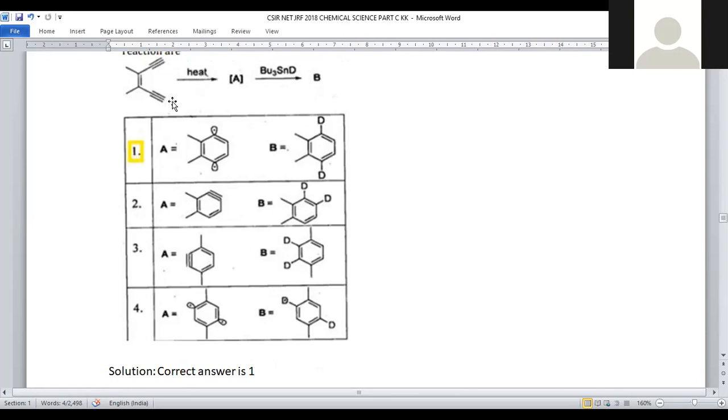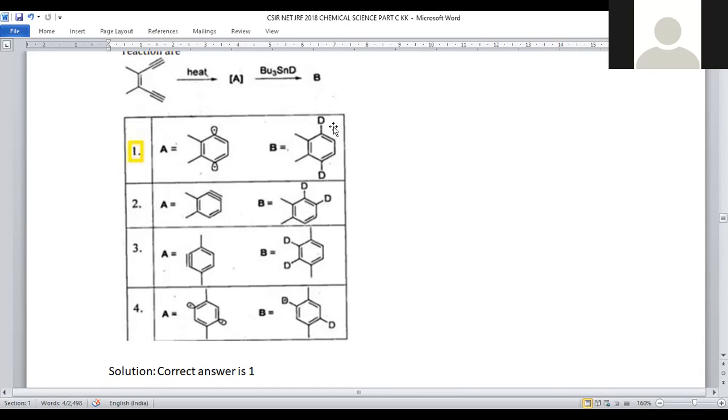In order to get the benzyne, it should go with a sodium amide kind of reaction. So the benzyne mechanism is not at all preferable here. So when tributyl tin deuteride is added, deuterium got substituted here. So in all the cases, deuterium is substituted.